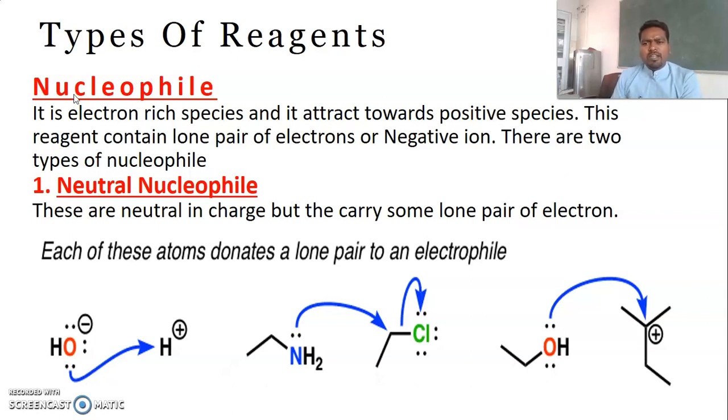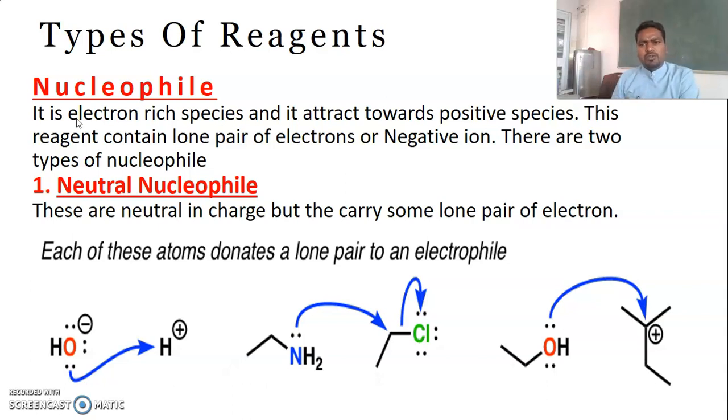Nucleophile, the name itself indicates the meaning. You know the nucleus has a positive charge, and phile means love, attraction, something which is attracted towards the positive side. Dear students, you know the fundamental law of charges: anything which moves towards the positive side must have some negative charge.